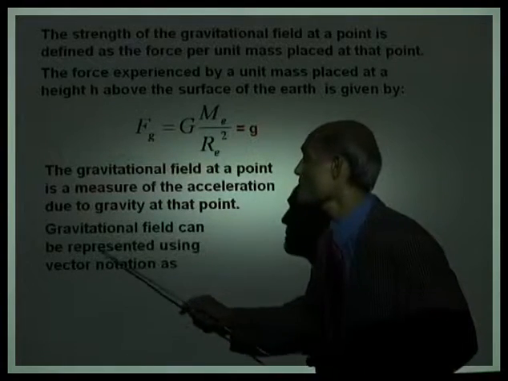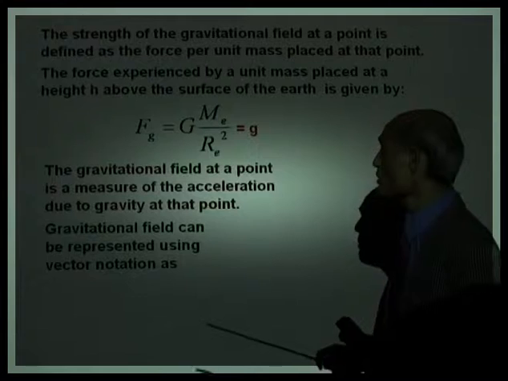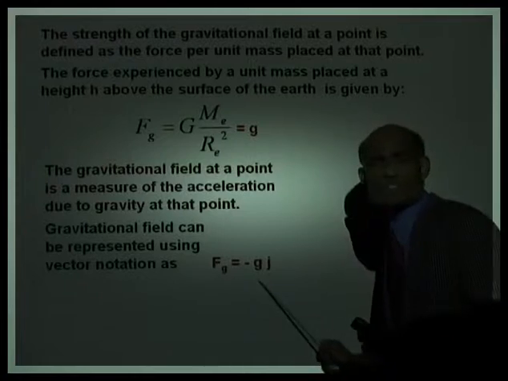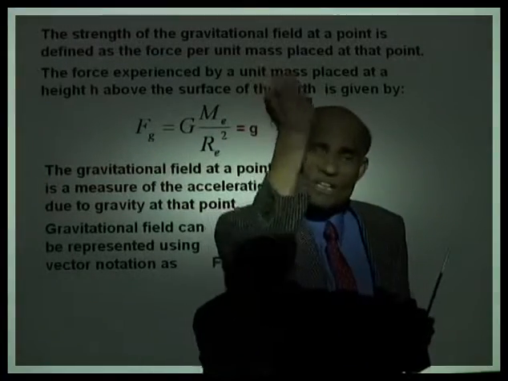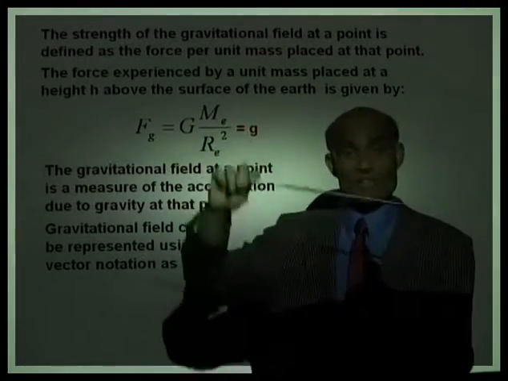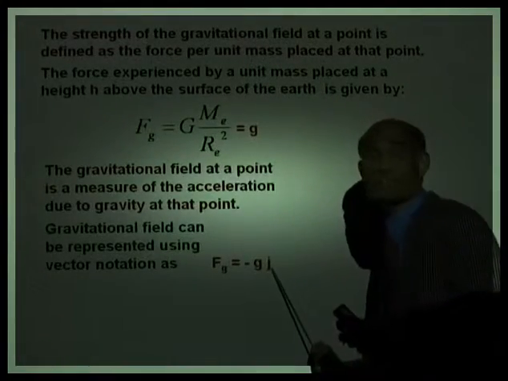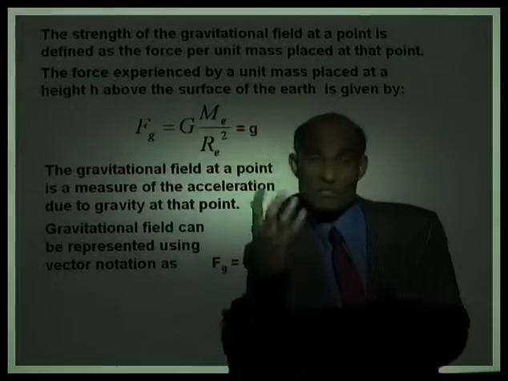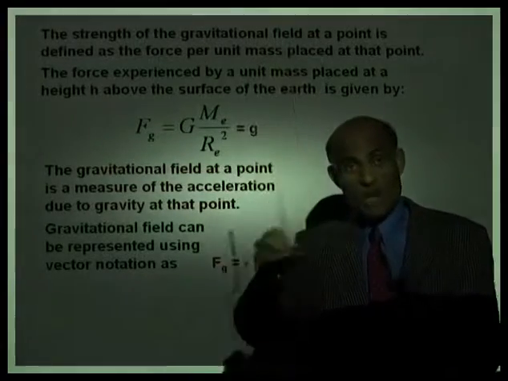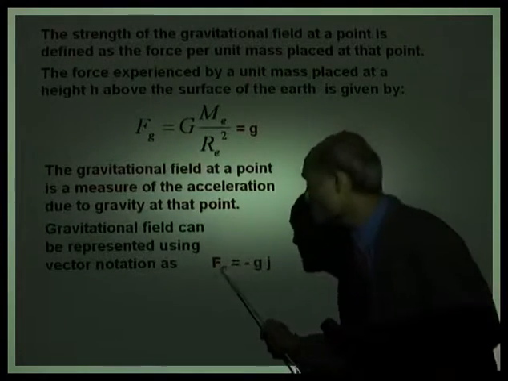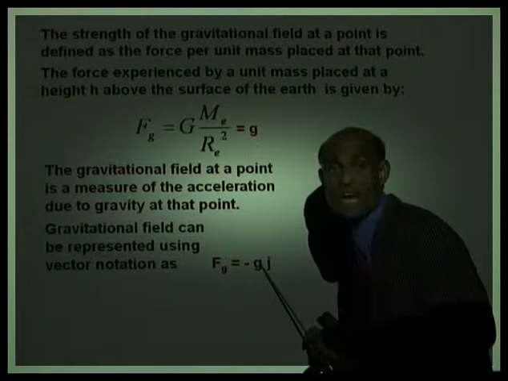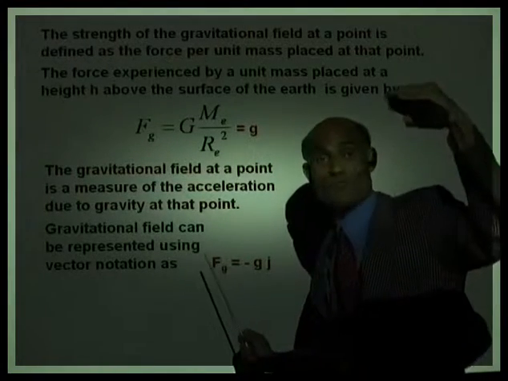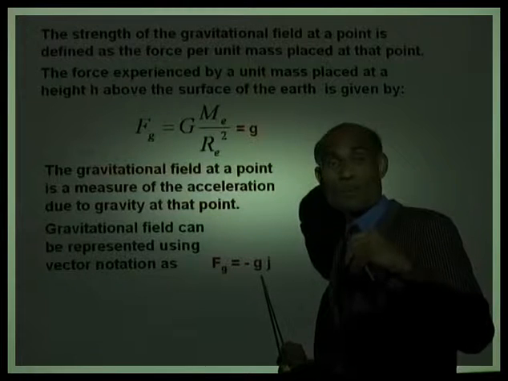Now, gravitational field can be represented by vector notation as Fg equal to negative g j. Did you understand this? Gravitational field is a vector that is directed towards the earth. Anything that is directed in the vertical direction is a y vector. And since the gravitational field is directed towards the earth, it is directed downwards, so it is a negative vector. The gravitational field is a measure of g at any point. And you can see as we move away from the earth, the value of g will become smaller and smaller. That means the magnitude of this vector will become smaller.